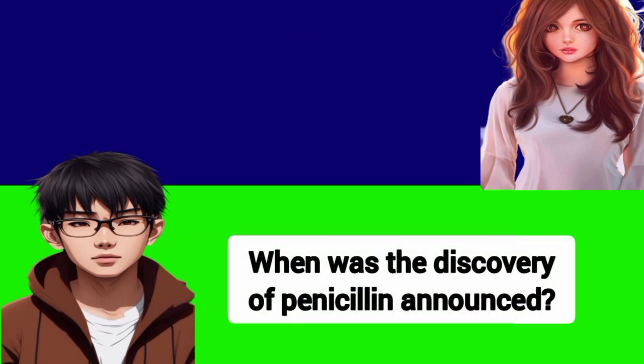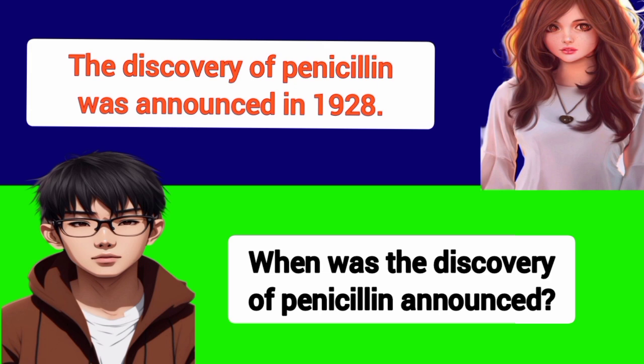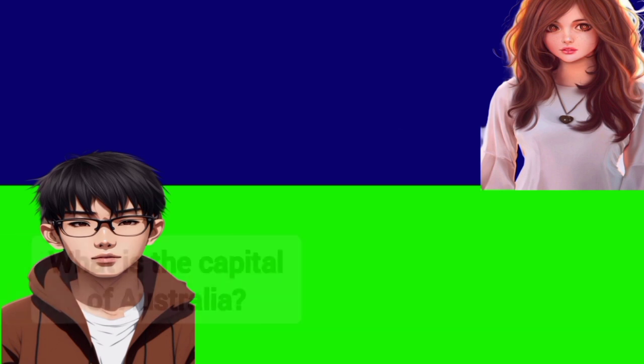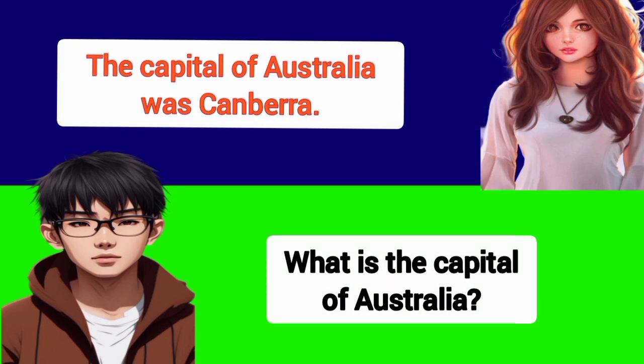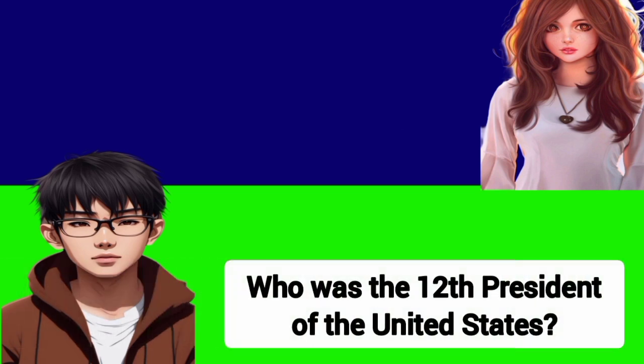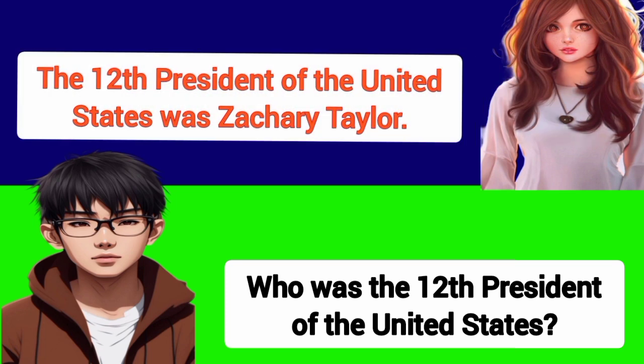When was the discovery of penicillin announced? The discovery of penicillin was announced in 1928. What is the capital of Australia? The capital of Australia was Canberra. Who was the 12th President of the United States? The 12th President of the United States was Zachary Taylor.